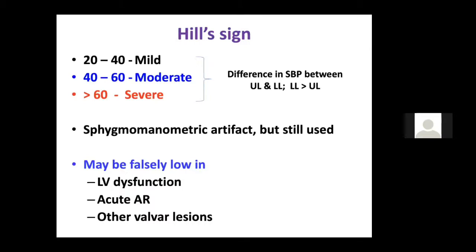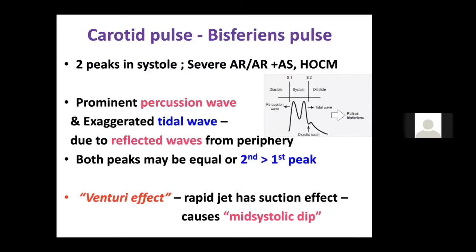And if the patient has associated aortic stenosis or mitral stenosis, you may not be able to get the Hill sign. So you should always know the causes of a false low Hill's sign. I already discussed the bisferiens pulse. You should know the other causes of bisferiens, which has two peaks in systole, like hypertrophic cardiomyopathy. Severe AR with mild to moderate AS may also have a bisferiens pulse, and severe AR itself may have a bisferiens pulse.